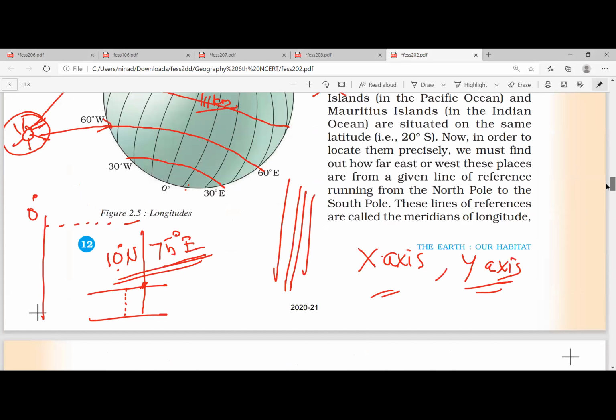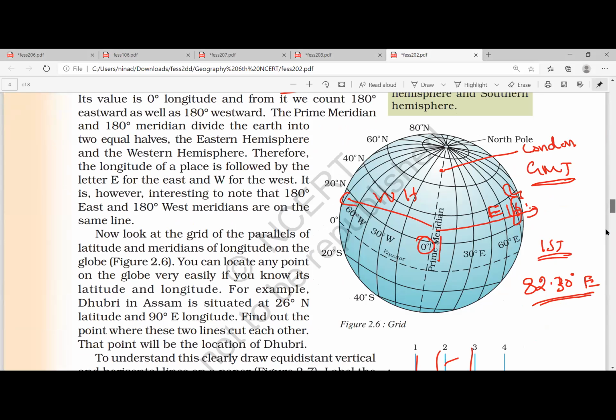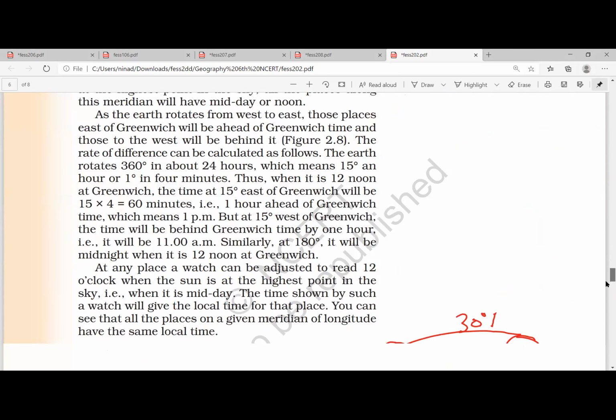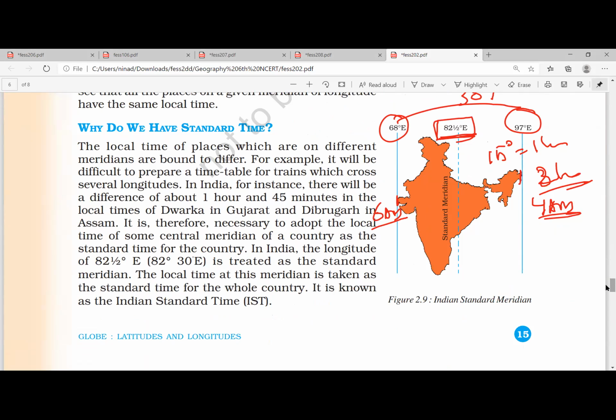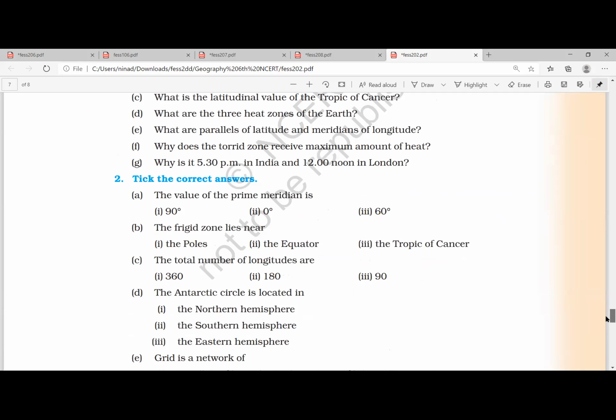Clear. So in this chapter, we have seen what latitude is, what longitude is, how the time is calculated, and we have understood about India's time zone. Always remember, if you are using a laptop, you can go to the right corner and see it written as GMT plus 5:30, Kolkata, Chennai, like that. That is how time is calculated. Tell me, Anup, what is the answer for 2A?